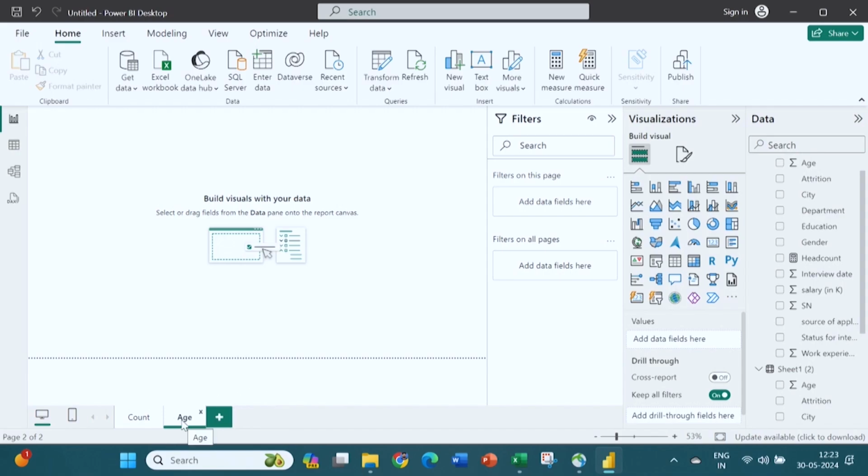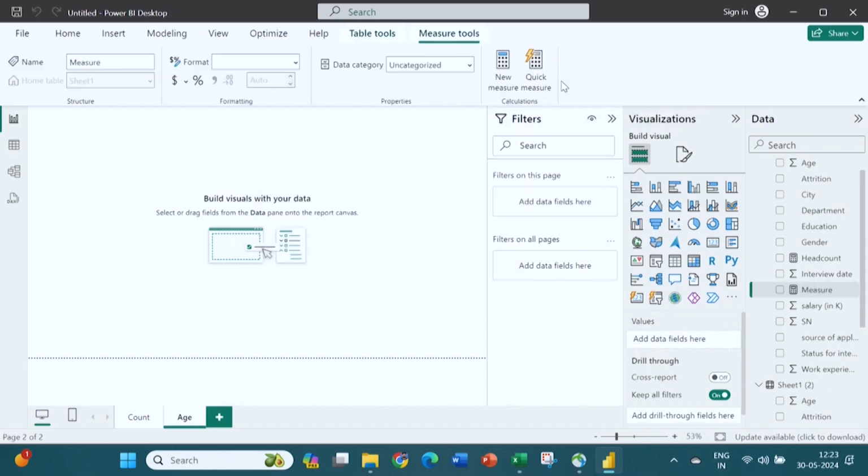Age related data is what we will discuss and analyze in this session. Let us assume we are analyzing the data of who has applied and what their age is. If we want to understand the age composition of these various applicants, that is what we will look at. The first thing we will do is go to New Measure and click on it. You can see this kind of dialog box open.